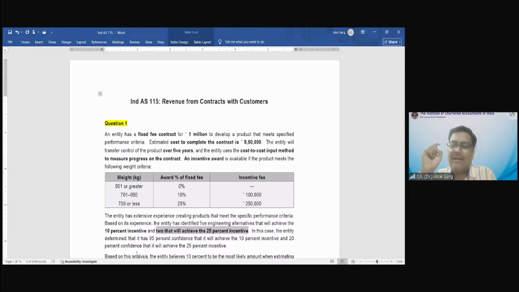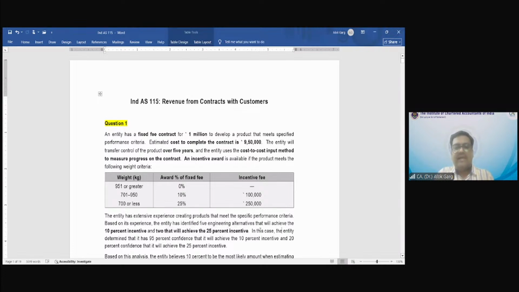If I apply this in percentage terms, out of 7, what is the percentage of 5? 5 divided by 7 is around 75%, so can we take 70%? There is a 70% chance that the company will receive the 1 lakh rupee incentive, and a 30% chance that it will receive the 2.5 lakh incentive.